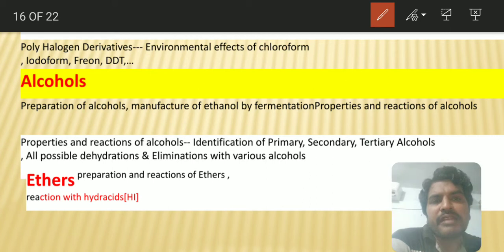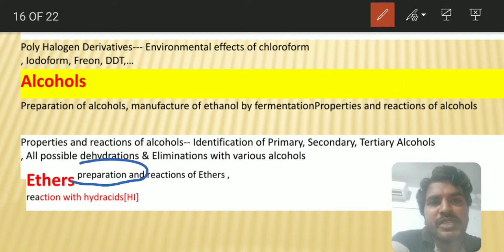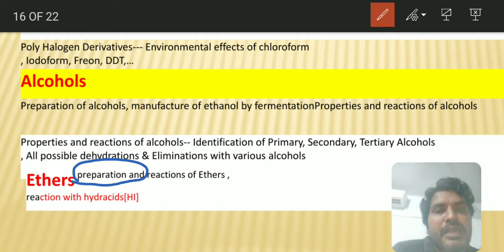In that case, whenever a tertiary halide is there, an elimination reaction takes place. So if you want to prepare any tertiary substituted ether, we will take that in the form of the alkoxide. We will take the tertiary alkoxide and attack a primary halide to get a tertiary substituted ether. That Williamson ether synthesis is a very important thing.